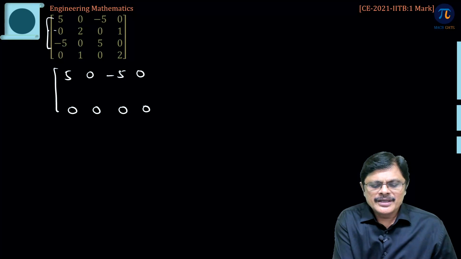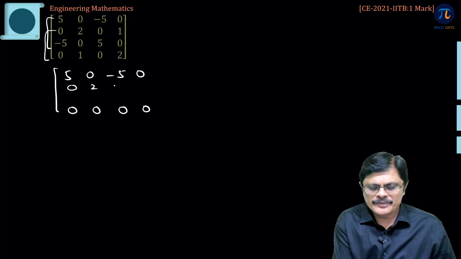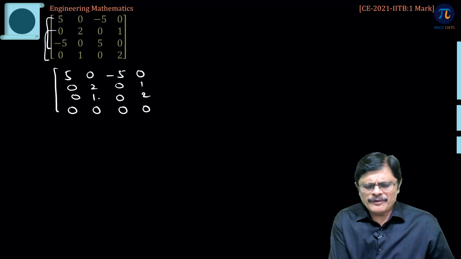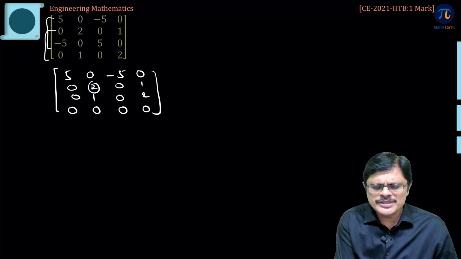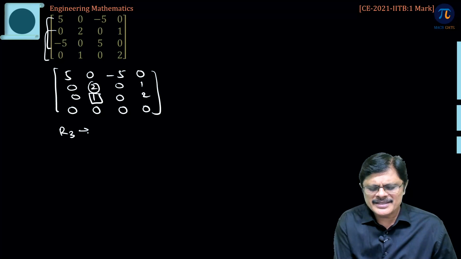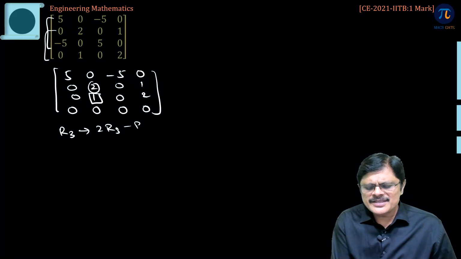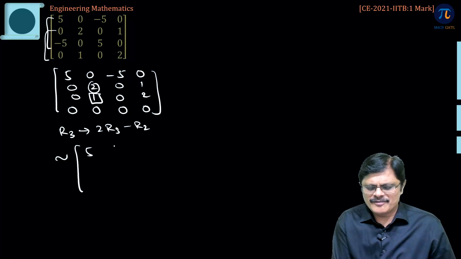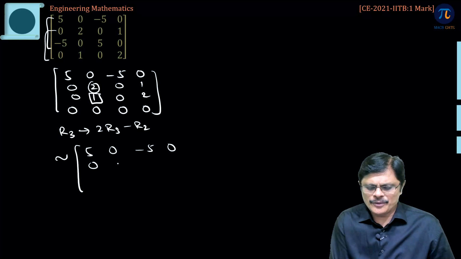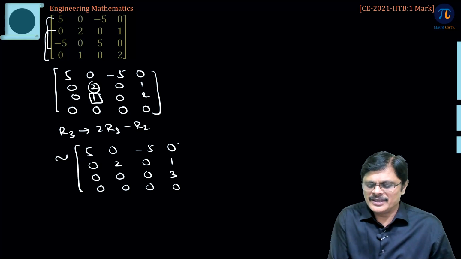Now, what you got here, these two rows: 0 2 0 1 and 0 1 0 2. You do not find any relation between them, they are not proportional. Okay, let us do the row operation using this to make this entry equal to 0, that is R3 is 2 times R3 minus R2. What happens? First row remains the same, second row we are not doing anything, third row 0, 2 minus 2 is 0, 0 minus 0 is 0, then 2 twos are 4 minus 1 is 3. So, you get the required echelon form.